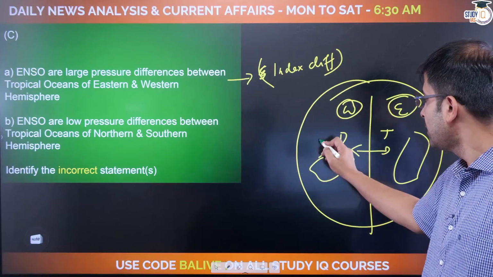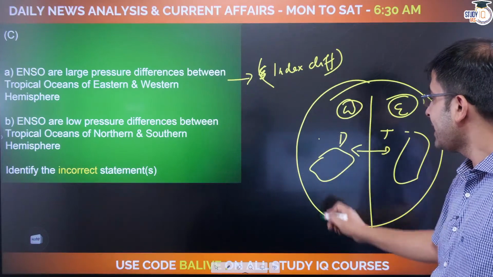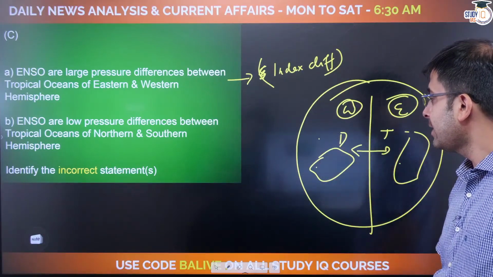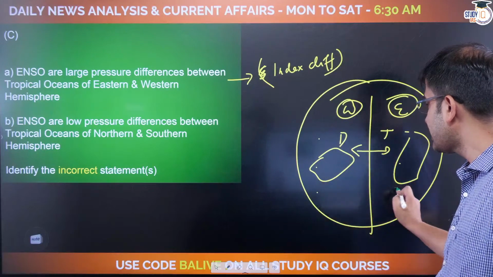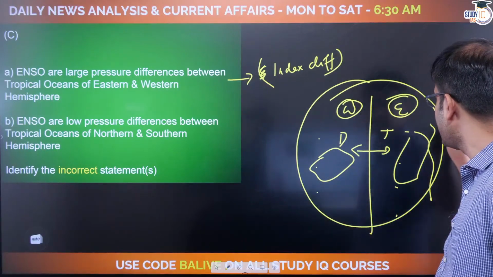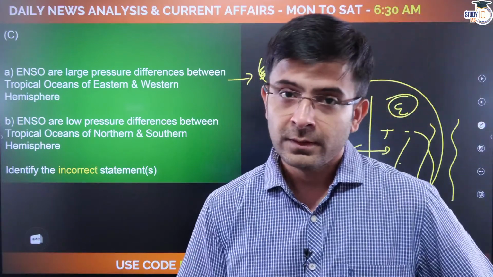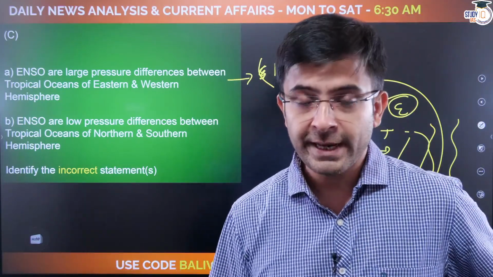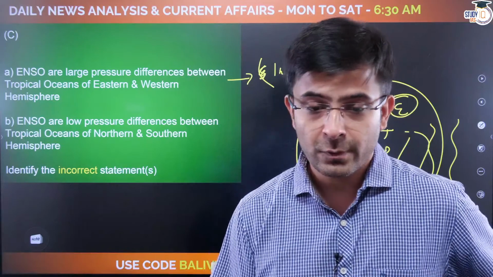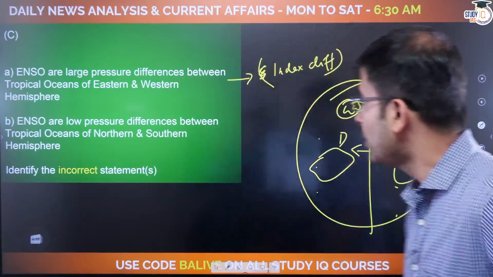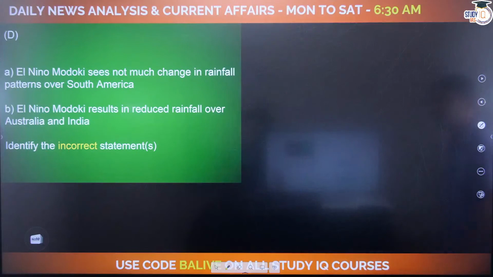In a normal year, what is going to be expected? In an El Nino year, what is going to be expected? In a La Nina year, what is going to be expected? Figure out the difference, gives you your index of oscillation. Did you understand? You shall never get confused in these simple topics anymore, please. Right? Okay. Next question.